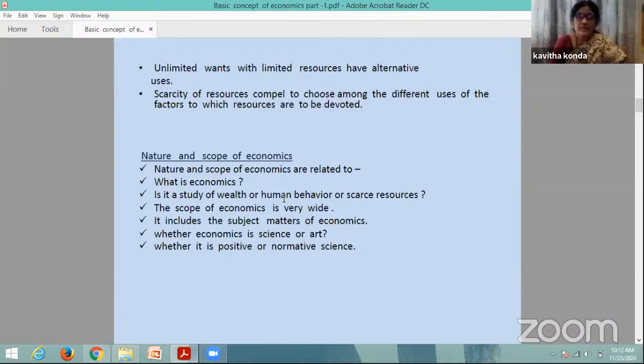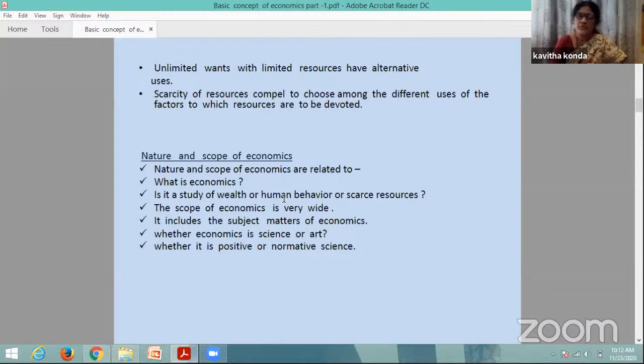And whether it is the study of wealth, or human behavior, or scarce resources, it studies them, because it is only because of wealth that we can produce and invest. Wealth means the physical wealth which is useful to our production.